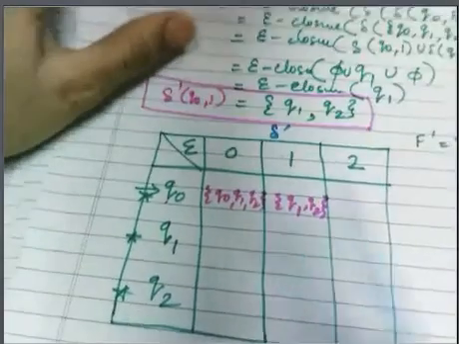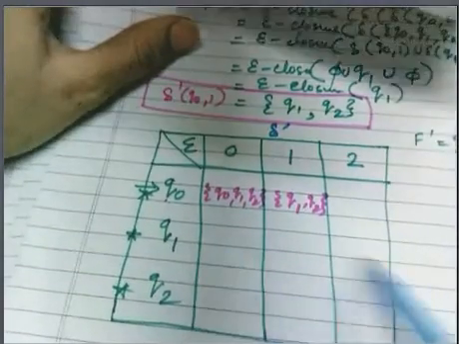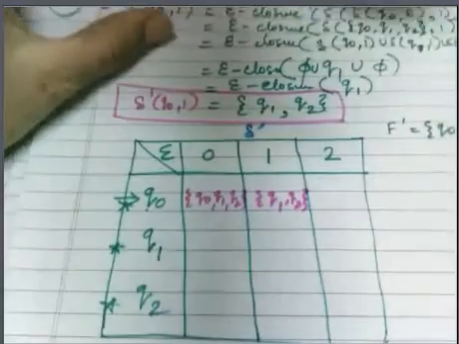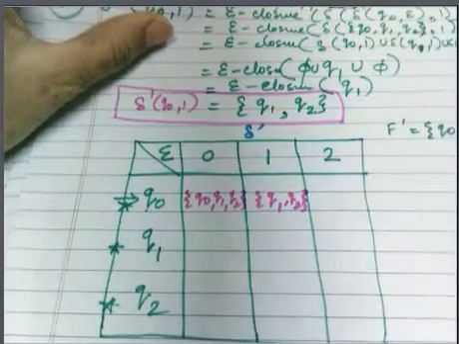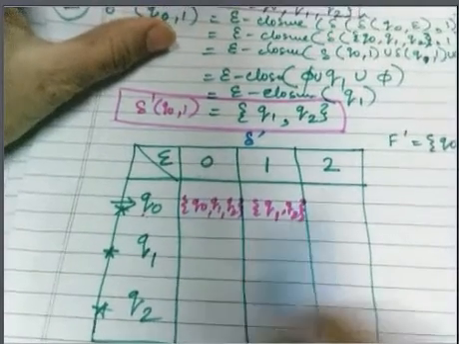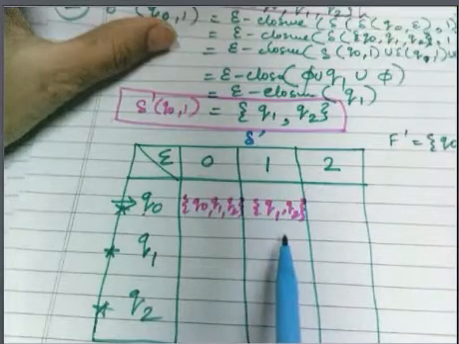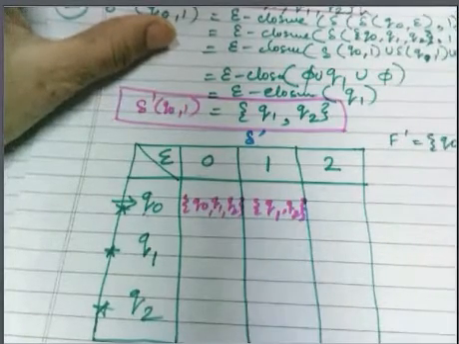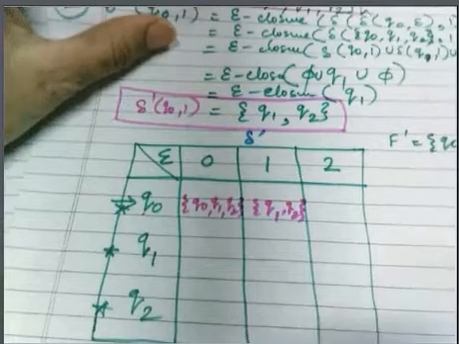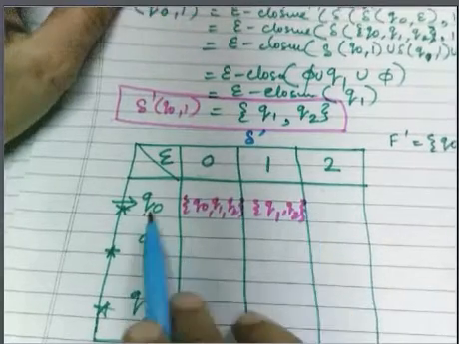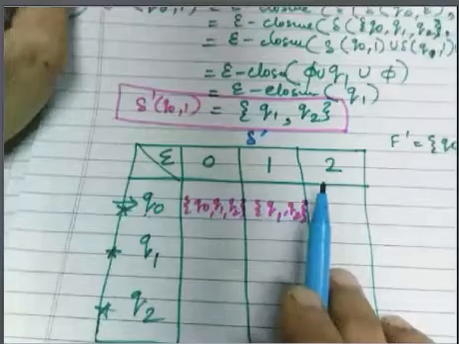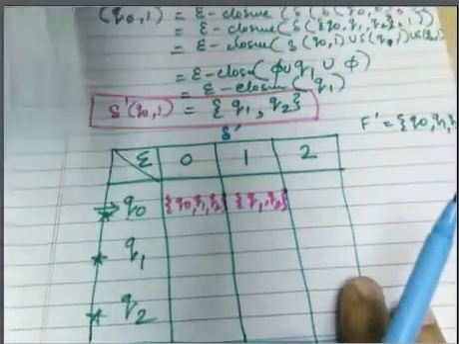So you have to fill all these entries and draw the transition graph. When you draw the transition graph, how quickly can we do it? How will you do it? If I want to find out q0 on 2, can you tell me what it will be?